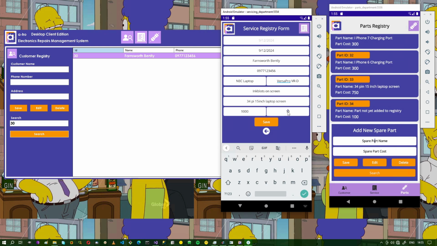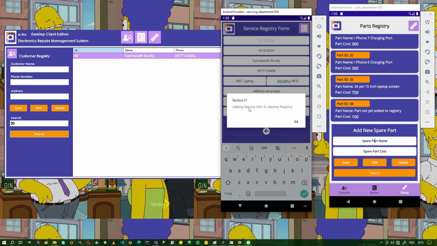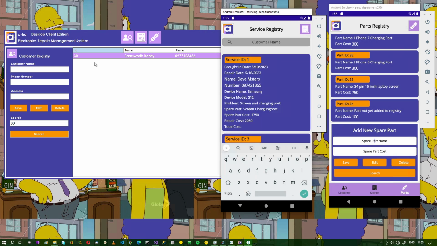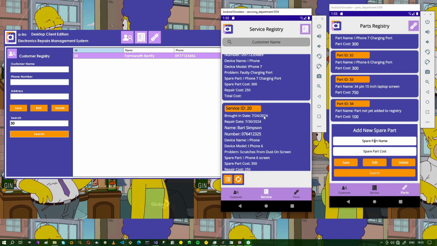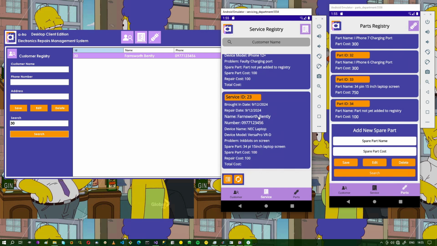So 100 also. And we'll click that. Then we'll press save for now. Adding service info to service registry. So we've linked the hardware to the customer information, so that data can now be put on a sticker, and that data can be printed on a sticker, and that sticker can be put on the hardware device.